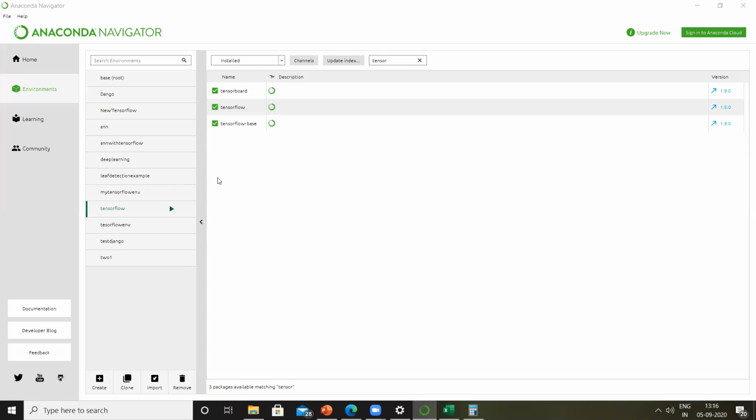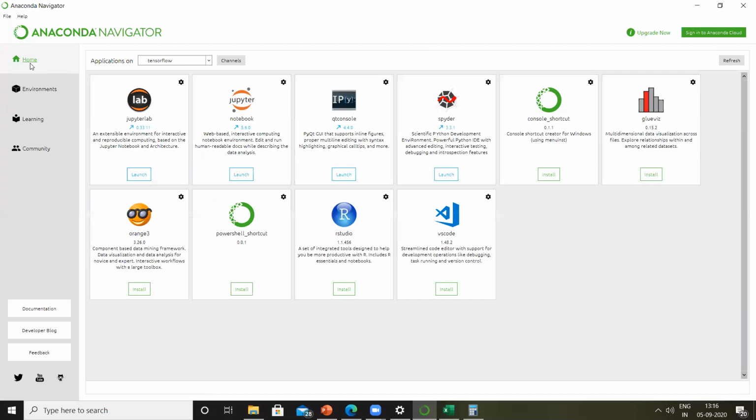Perfect. Now see, I'm sticking to this TensorFlow environment and I'm going to click on this home button. And from here, I'm going to launch Spyder. You can see here, it says application on TensorFlow. So what this is doing is launching the Spyder environment with TensorFlow environment settings. Right, so now if you run this program, it will use Python 3.6, it will use Keras 2.2.2, and it will use TensorFlow 1.9.0, and so on. Is this clear, guys?